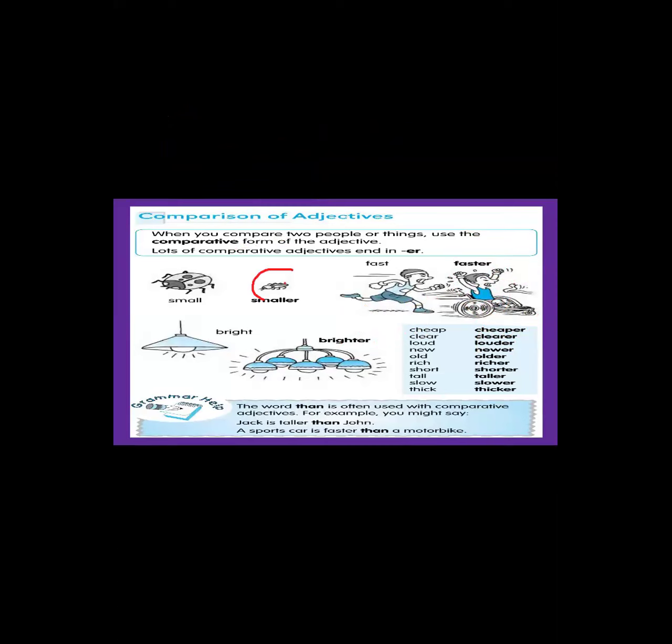See over here, this insect is smaller than this. And here is one more example: a sports car is faster than a motorbike. Have you understood the comparative degree, the comparative form of adjectives?